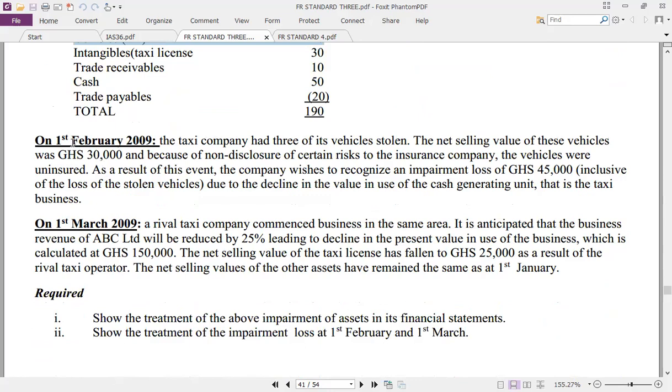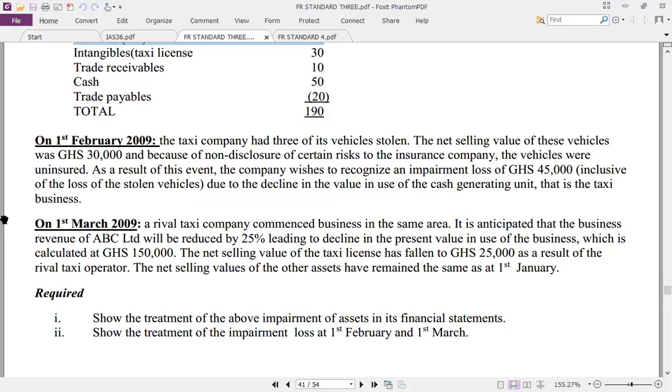On 1st February 2009, the taxi company had 3 of its vehicles stolen. The net selling value of these vehicles, uninsured. As a result of these events, the company wishes to recognize an impairment loss of 45,000, inclusive of the loss of the stolen vehicles, due to a decline in the value in use of the cash generating unit. That is the taxi business.